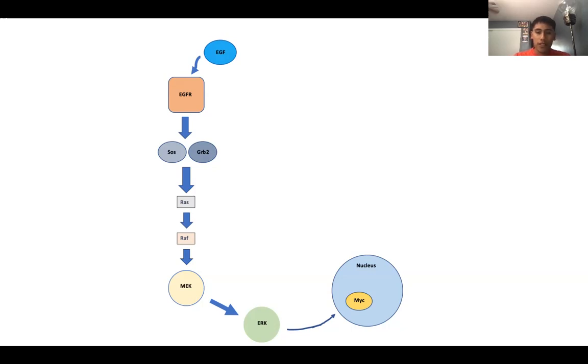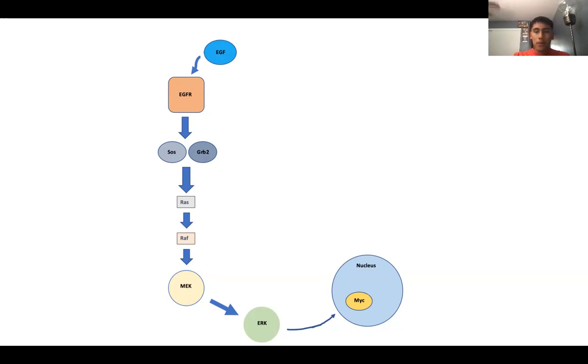So ERK will translocate into the nucleus and produce multiple proteins, one of them shown as MYC, and this results in the total effect of cell proliferation, metastasis, and this can result in cancer pathogenesis. The effect of the activation.